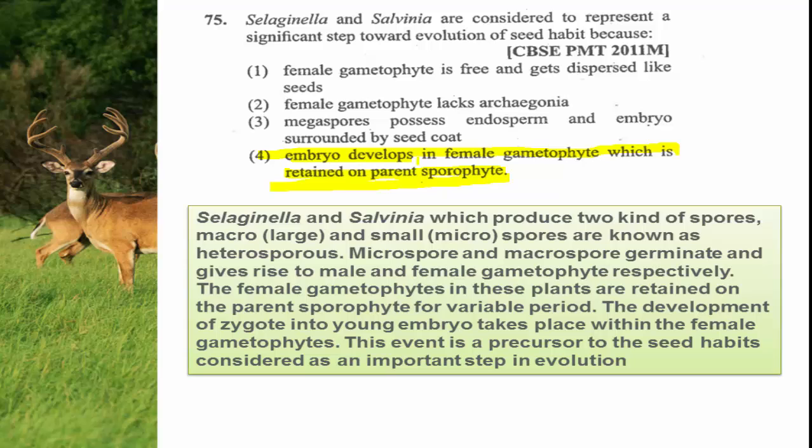From the zygote only the embryo develops, and that embryo develops in the female gametophyte which is retained on the parent sporophyte. The development of zygote into young embryo takes place within the female gametophytes. This event is a precursor to the seed habit, considered an important step in evolution.